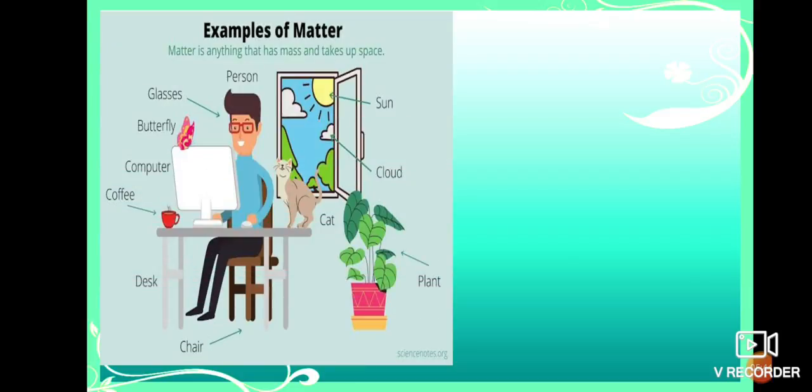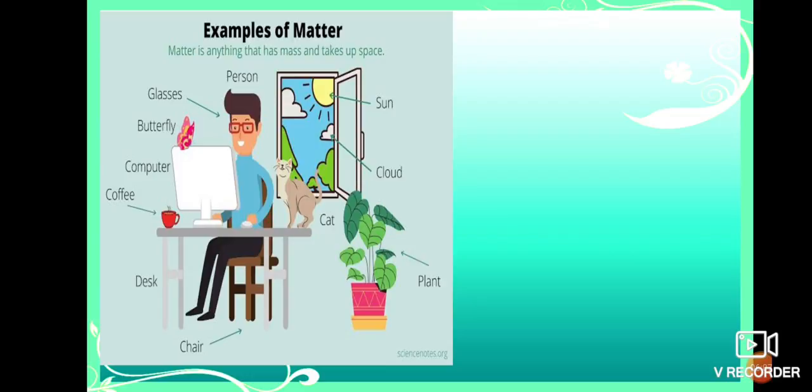All were discussed in the previous class. If you observe this picture, you can easily tell what is matter. Around us so many types of objects, substances and bodies are there. All are considered to be matter.